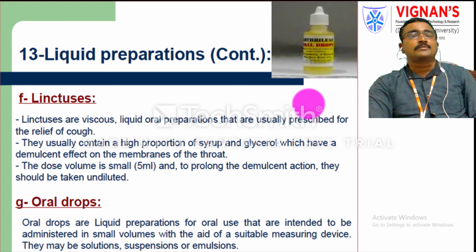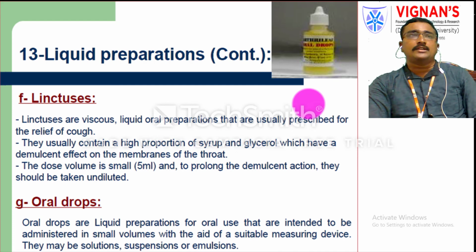These are also liquid preparations mainly for administering by the oral route. We administer them in smaller volumes with the aid of suitable measuring devices, and they may be available in solution, suspension, or emulsion form. As suitable measuring devices, we preferably use either 5 ml or 10 ml cup containers, or droppers. For children, we administer by droppers. For adult patients, we administer by dose containers.